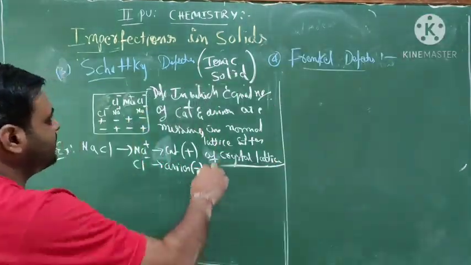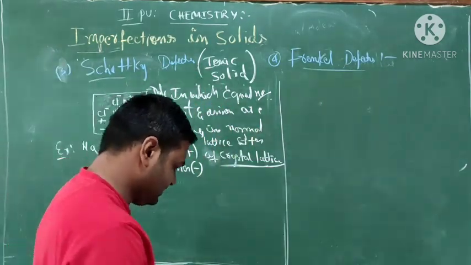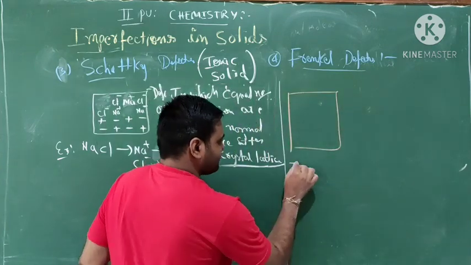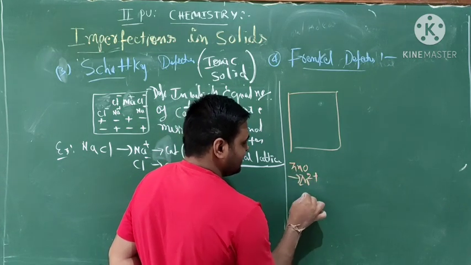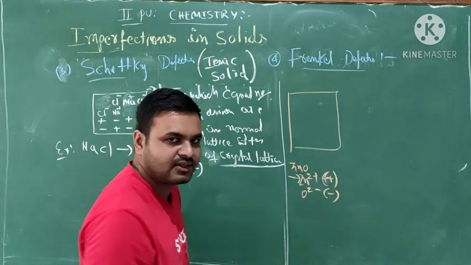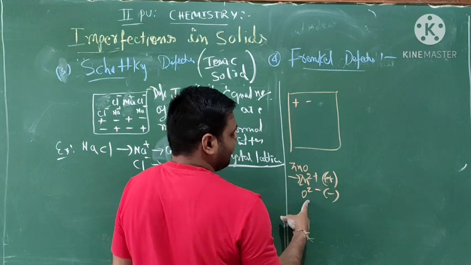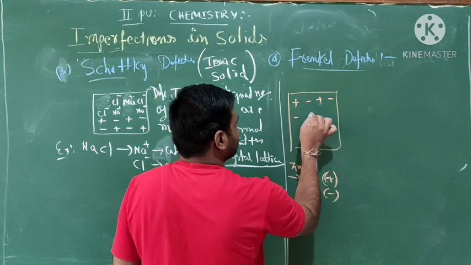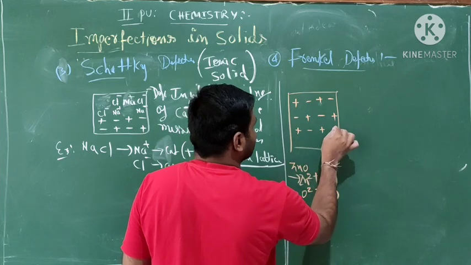Okay, so we are going to Frenkel defects. What is the meaning of Frenkel defect? Here, let us take one example, ZnO, which means Zn2+ ion and O2- ion. This is the cation and this is the anion. So the cations are Zn2+ and the anions are O2-. This is plus, this is minus, this is minus, this is plus: cation, anion, cation, anion.